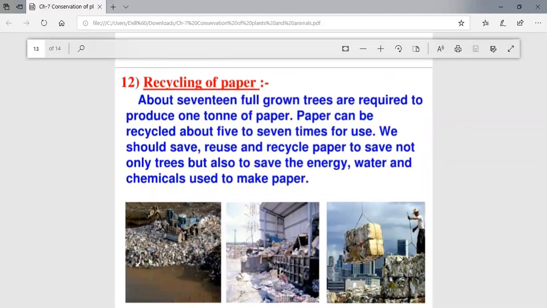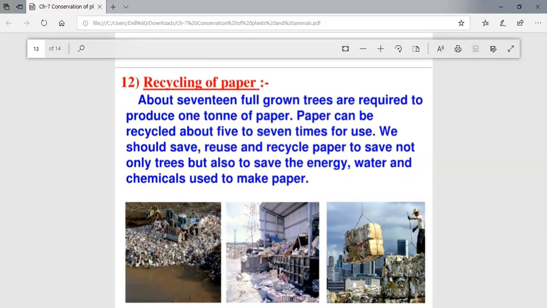Next comes the recycling of paper. So how can the paper be recycled? About 17 full grown trees are required to produce 1 ton of paper. Children, it's very important to note down that 17 full grown trees are required for 1 ton of paper. So paper can be recycled about 5 to 7 times for its use.